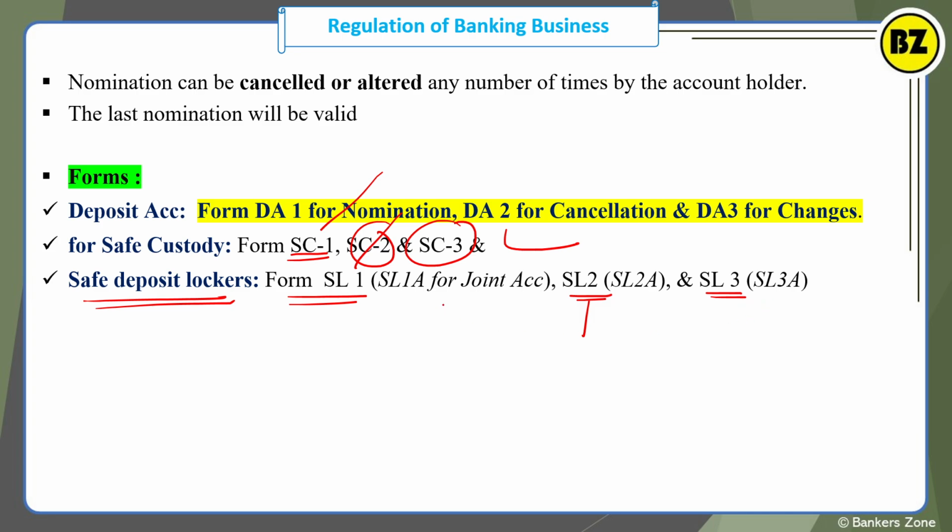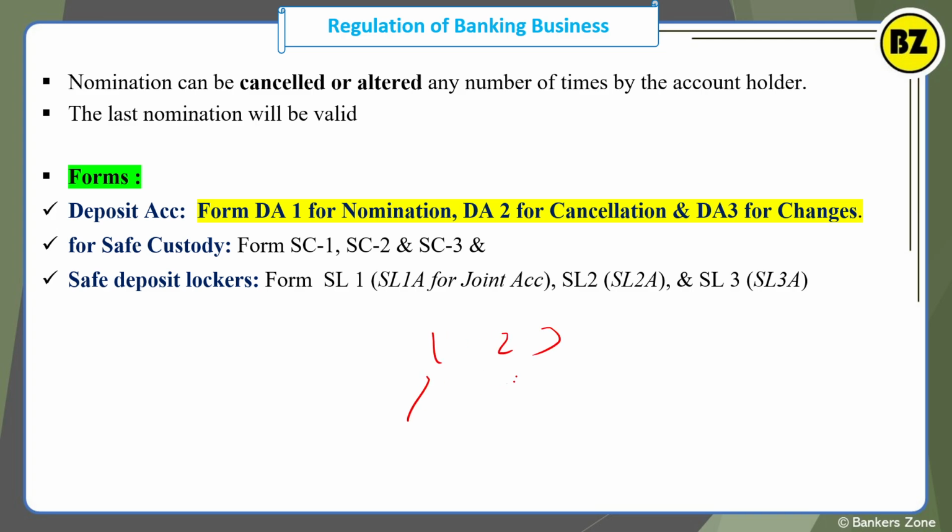Whereas if the account is operated in the joint mode, then we have to use forms SL1A, SL2A and SL3A. So simply 1A will be added. This is simply for if it is operating in joint mode. Okay, so these are the forms which you can easily remember. Very easy, right? 1, 2, 3: new, cancel or alter, like that, very easy to remember.